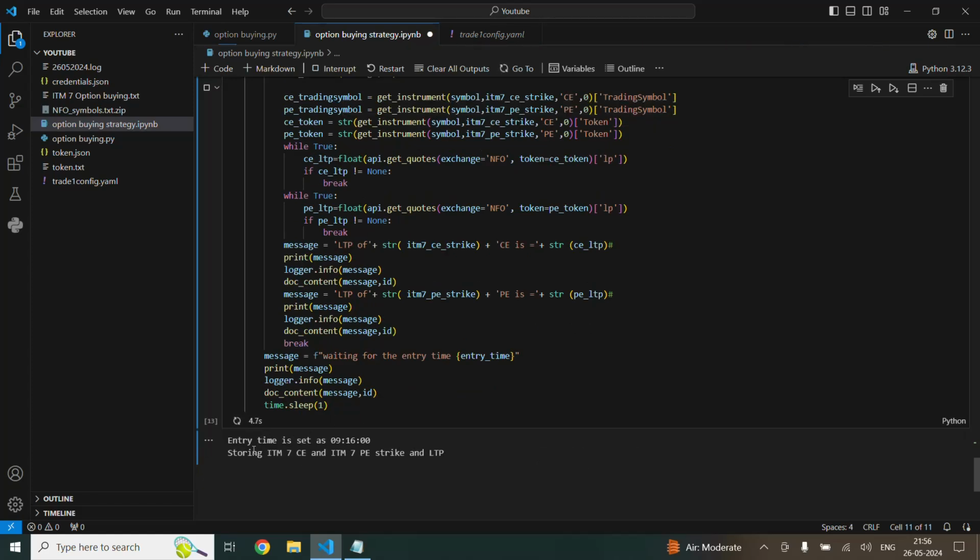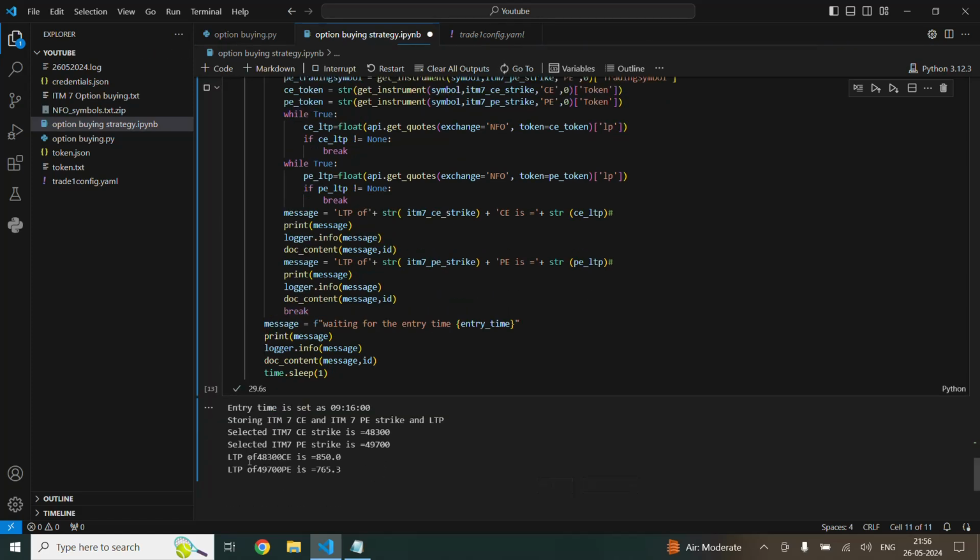See here, you can see now the entry time is set as 9:16, and it is storing because now the time is greater than 9:16 a.m. It is giving me the stored CE and PE strike with LTP. The in the money CE strike it has selected is 48,300, and the in the money PE strike is 49,700.